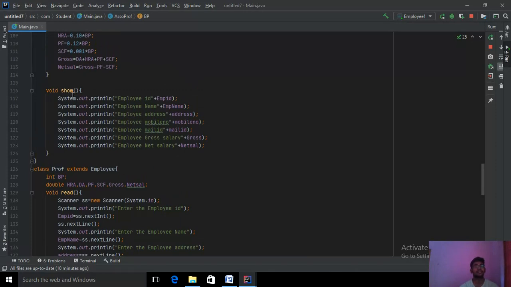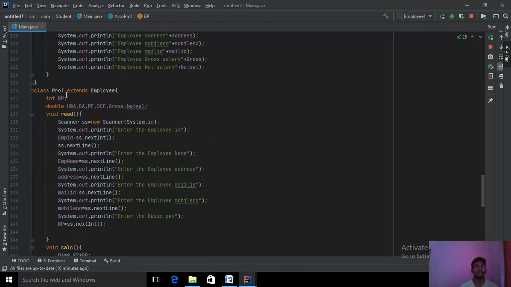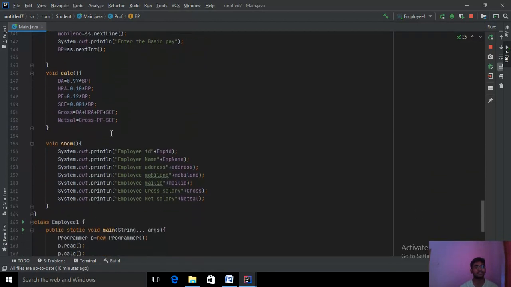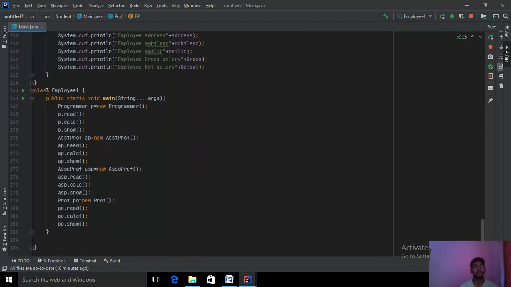I'm initializing another method, void show, and it will be printing the input. I'm initializing another class called professor, inheriting the employee superclass. I'm initializing again the same attributes, read method, calculation method, and show method. We came to the end of the program.